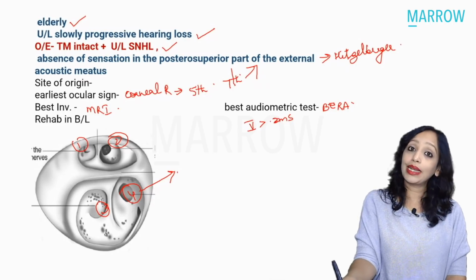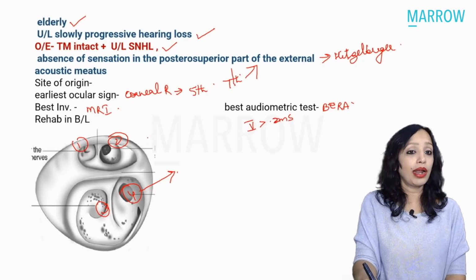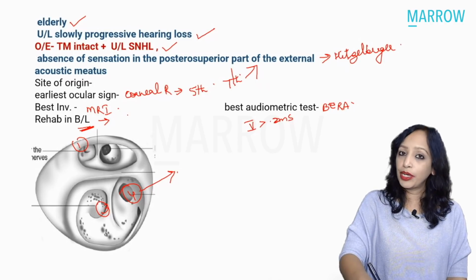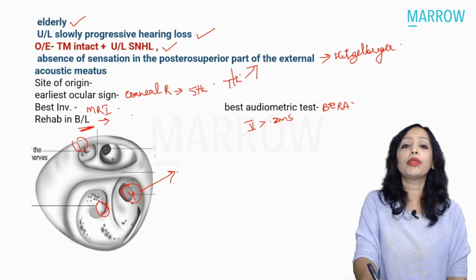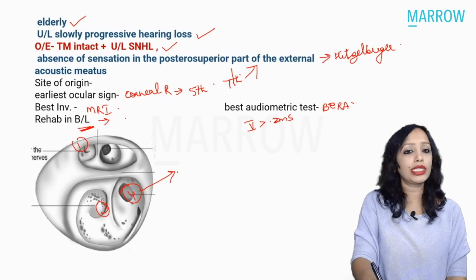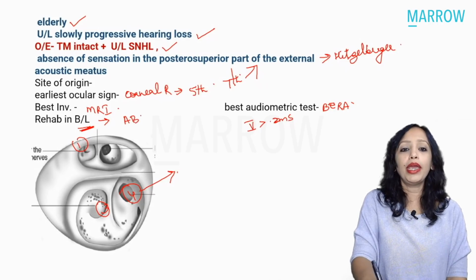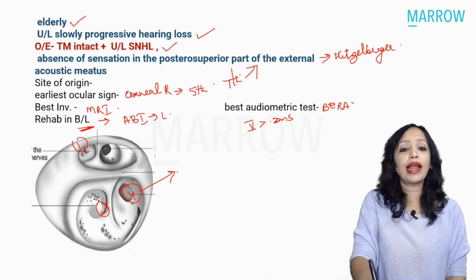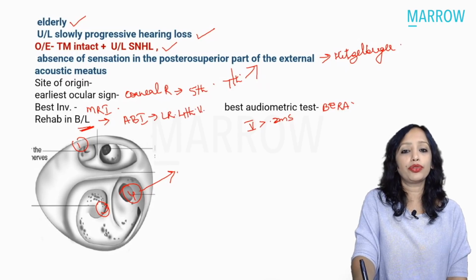But for intracranial tumors, the best is MRI. Rehabilitation in a patient of neurofibromatosis type 2 with bilateral acoustic neuromas operated for the same is by ABI, auditory brainstem implant, which you put in the lateral recess of the fourth ventricle.